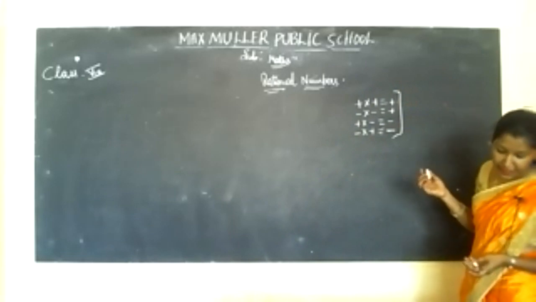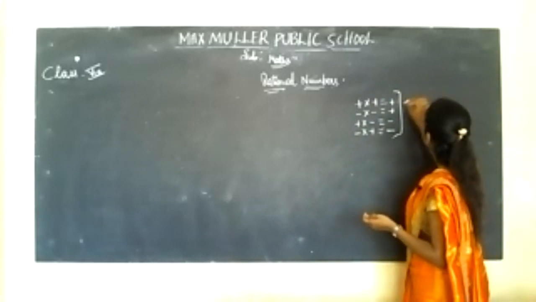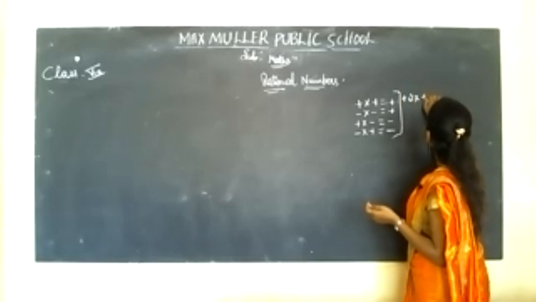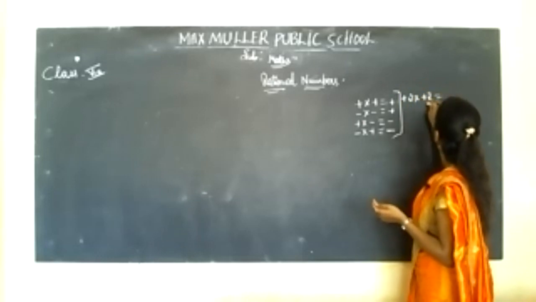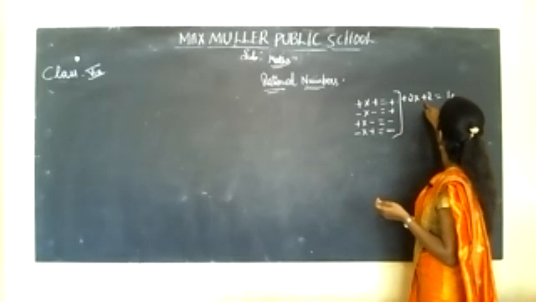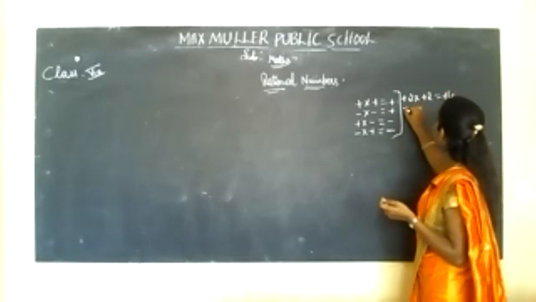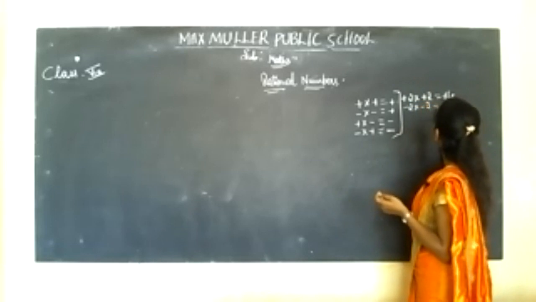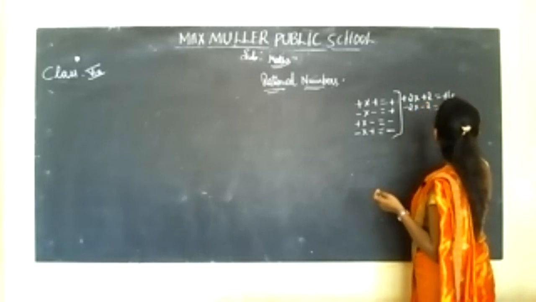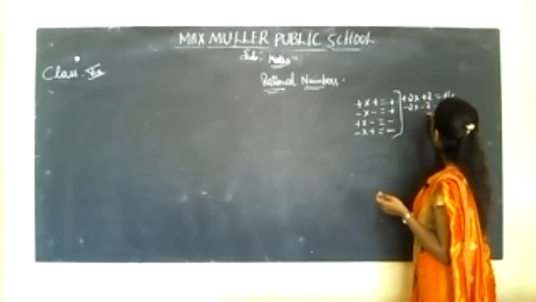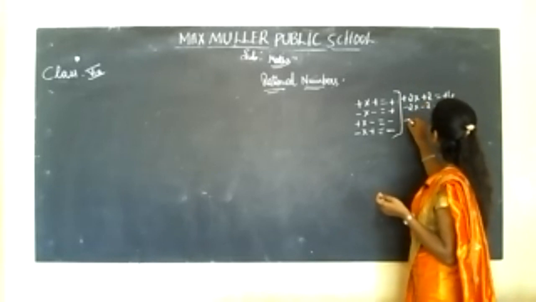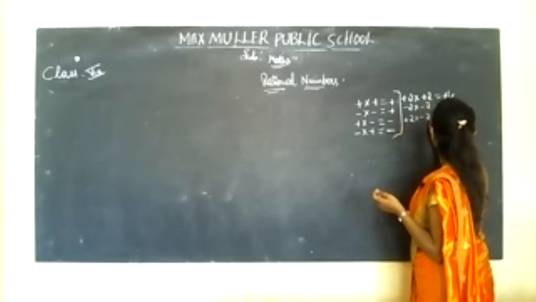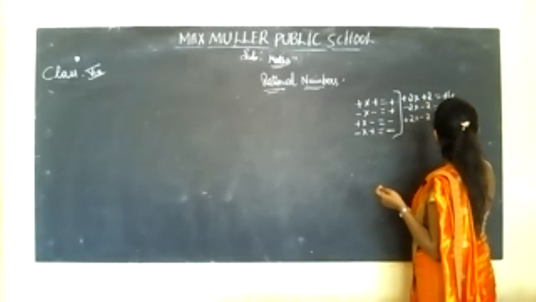For example, we take +2 into +2. 2 2s are 4, plus into plus is plus, correct? Next, -2 into -2. 2 2s are 4, but here minus into minus is plus. Next, +2 into -2. 2 2s are 4.